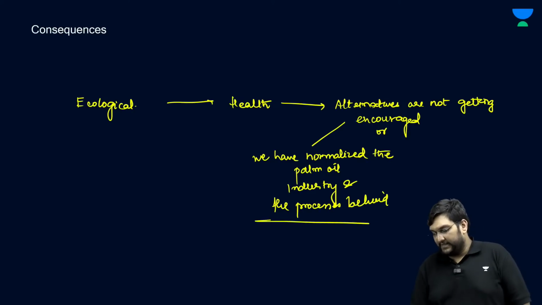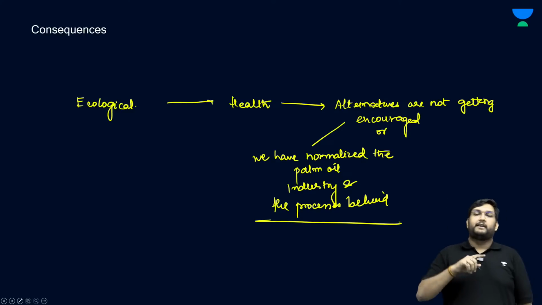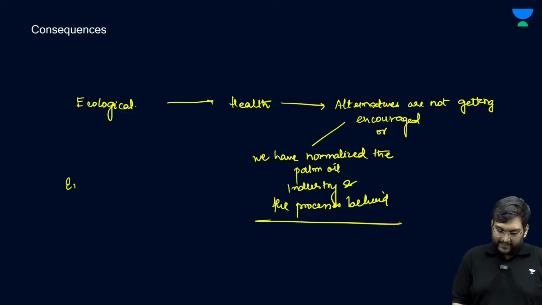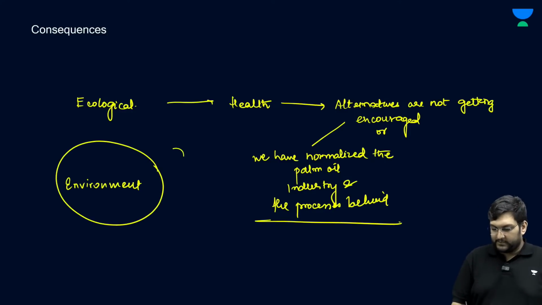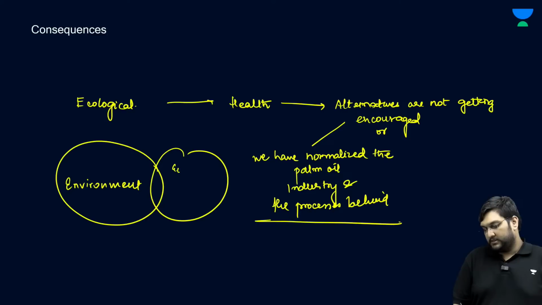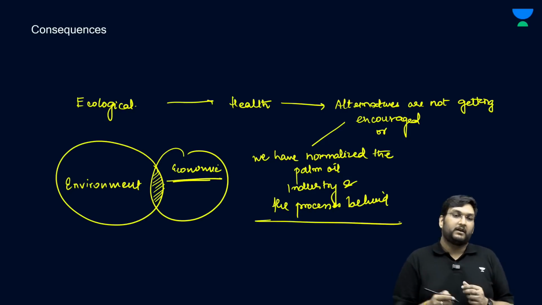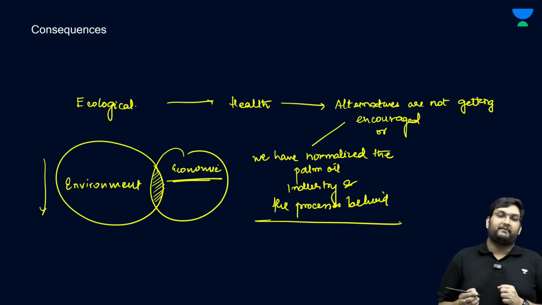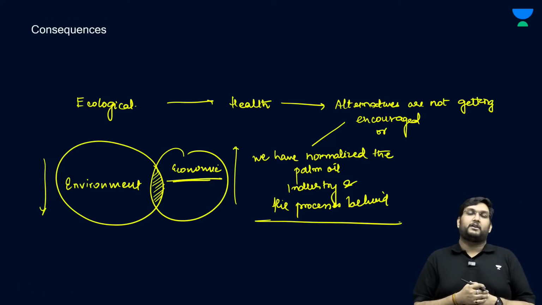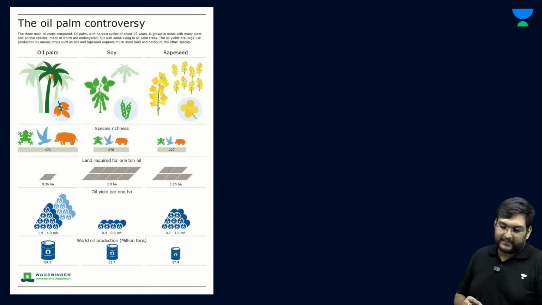Now, herein lies a very age-old question: till what point do we compromise on the environment? Meaning, environment and economic viability always have certain intersections, but there is a trade-off. Till what point can I trade off the environment to increase my economic power? Therein lies the conundrum of palm oil.